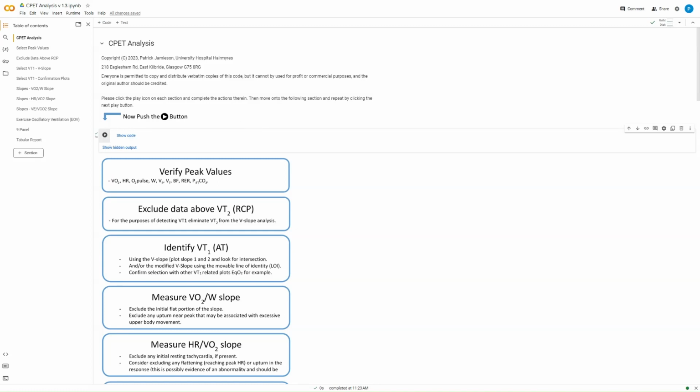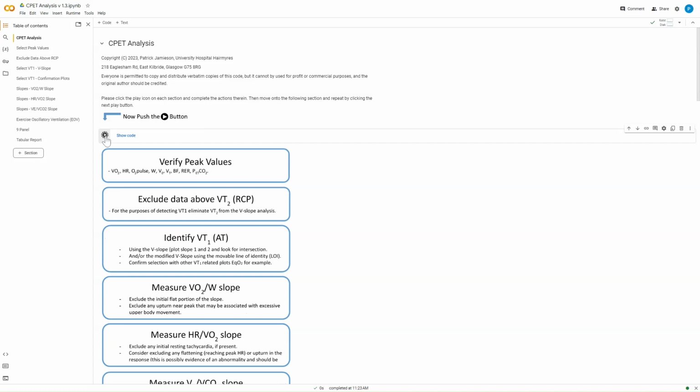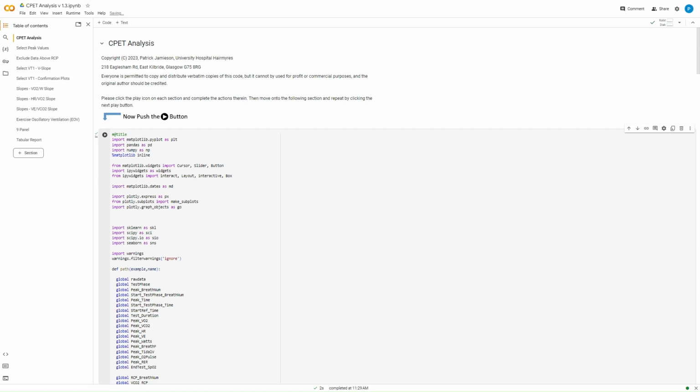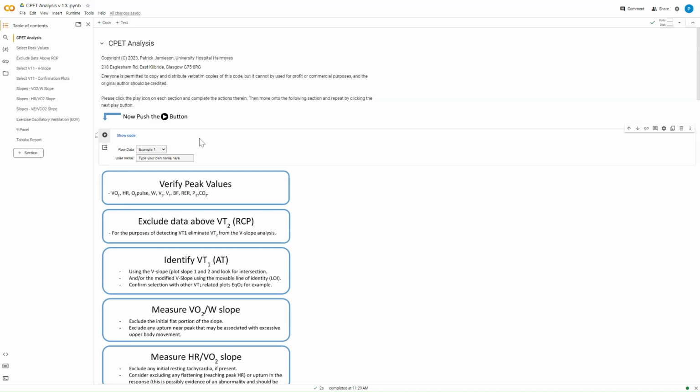Okay, so that's really what you're going to see is that these different sections will pop up, and what you want to do is click on that button, and that will run a little bit of code. If you're really interested, you can click show code, and that will show you what I'm up to in the background. If you accidentally do that, then you just click on that section, you go to view, and you click hide code, and that disappears the code again, and you get to see something a bit prettier.